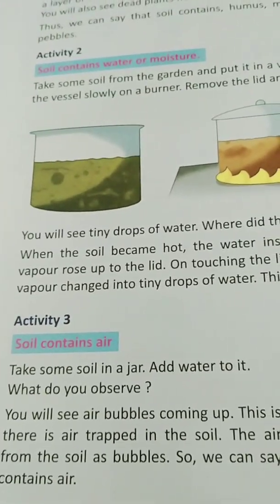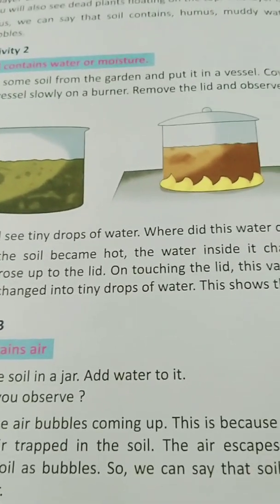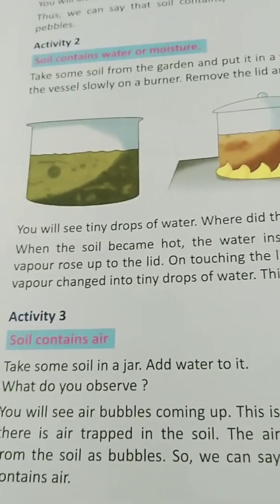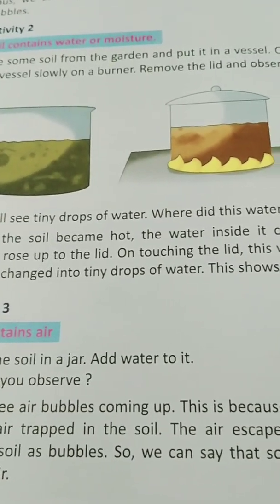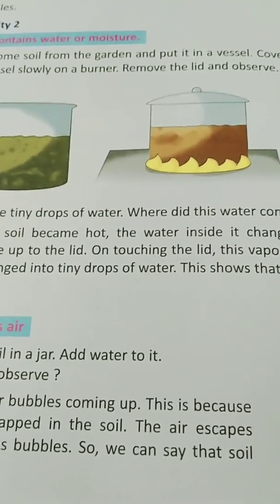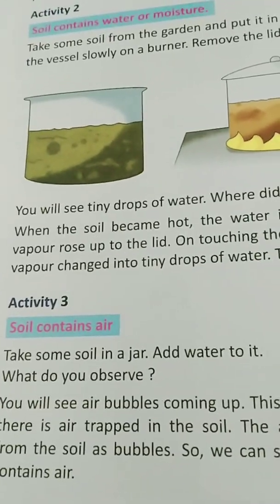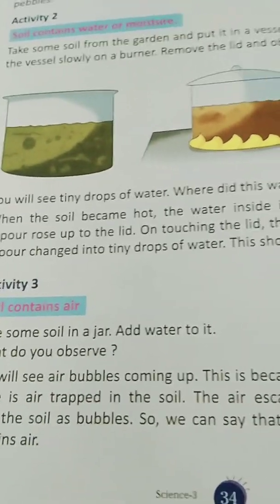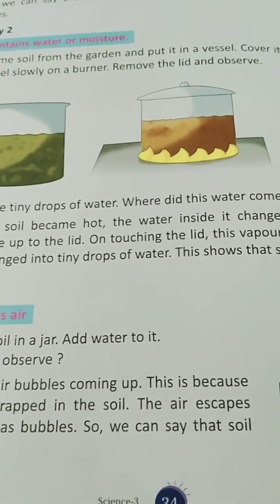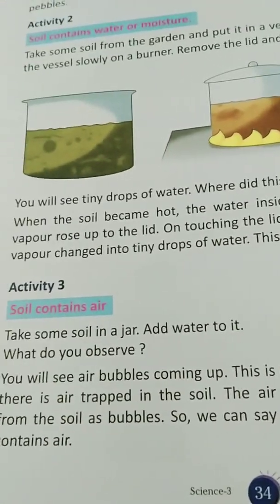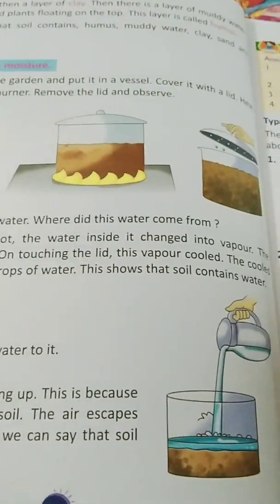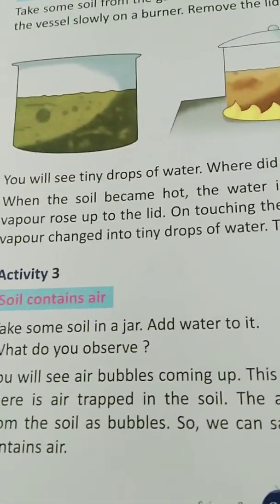You will see tiny drops of water. Where did this water come from? When the soil became hot, the water inside it changed into vapor. The vapor rose up to the lid. On touching the lid, this vapor cooled. The cooled vapor changed into tiny drops of water. This shows that soil contains water.